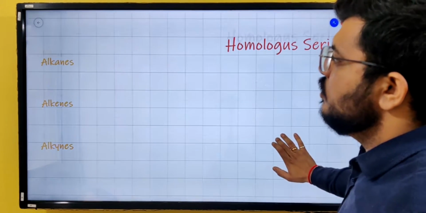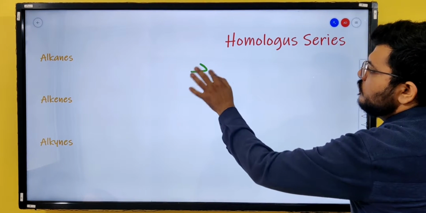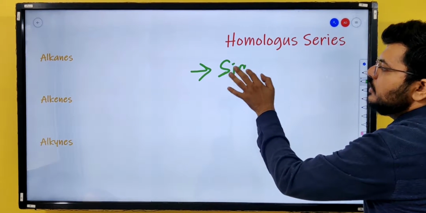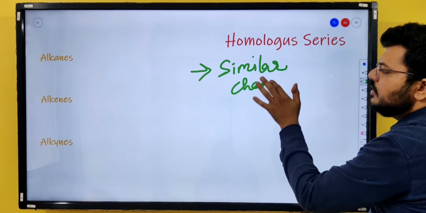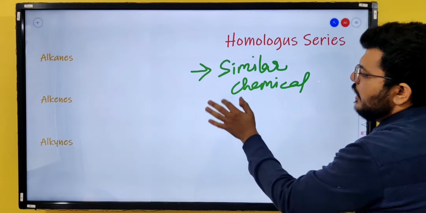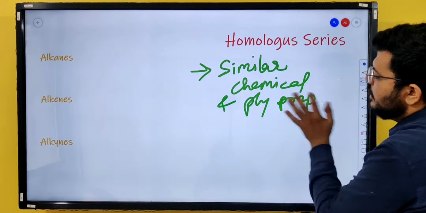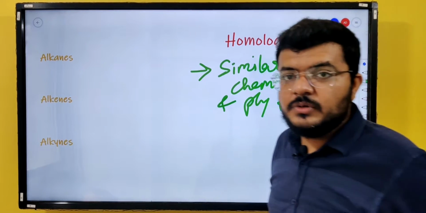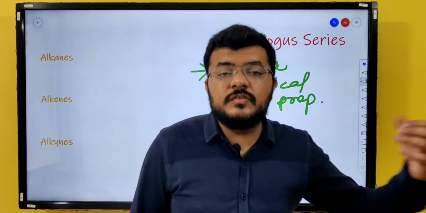First of all, what is a homologous series? A homologous series is a series of compounds which have similar chemical and physical properties, right? The whole family of compounds may react with bromine. The whole family of compounds may not react with chlorine.